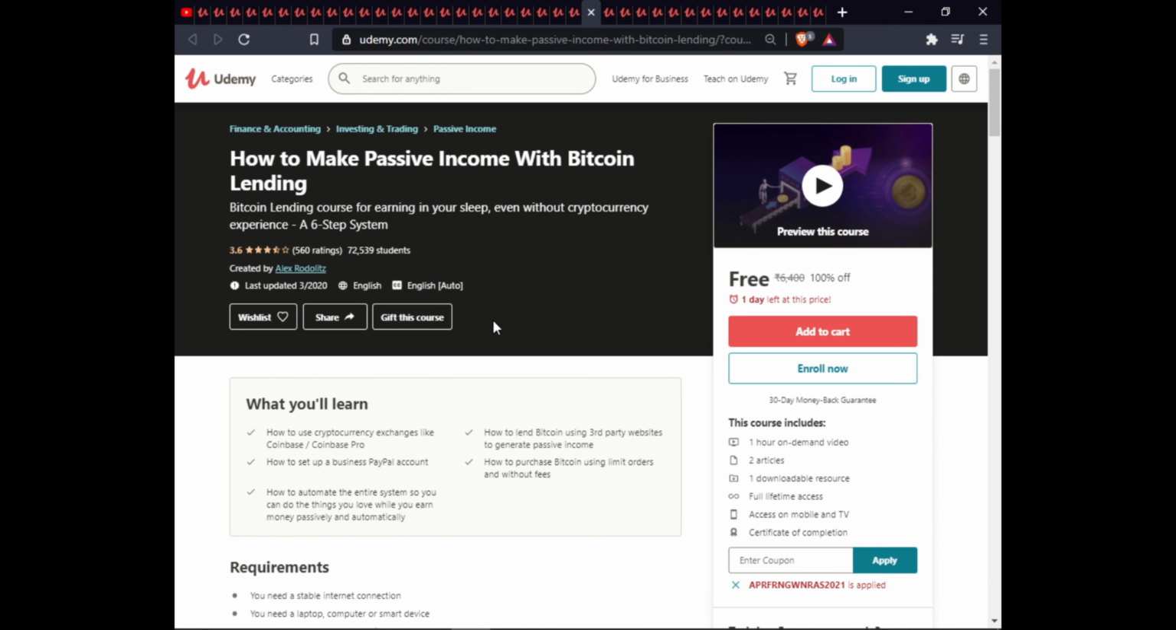The next course is how to make passive income with Bitcoin lending. In this course, you will learn how to use cryptocurrency exchanges like Coinbase and Coinbase Pro, how to lend Bitcoin using third-party websites to generate passive income, how to set up a business PayPal account, how to purchase Bitcoin using limit orders and without fees, and how to automate the entire system so you can do things you love while earning money passively and automatically. This course is 1 hour on-demand video, 2 articles, 1 downloadable resource, full lifetime access, extra warranty, and certification of completion.